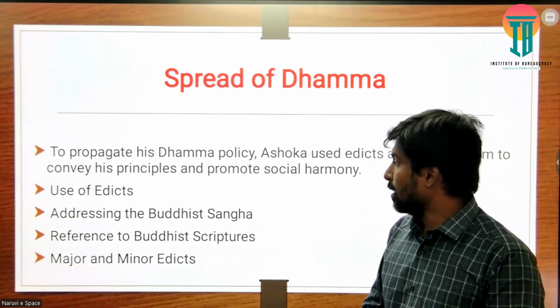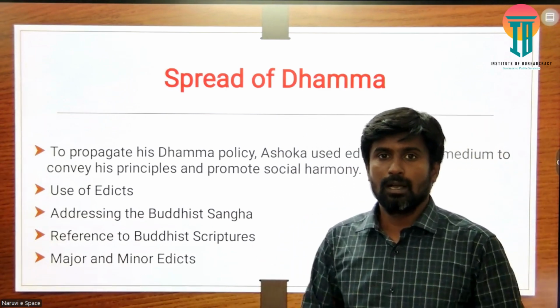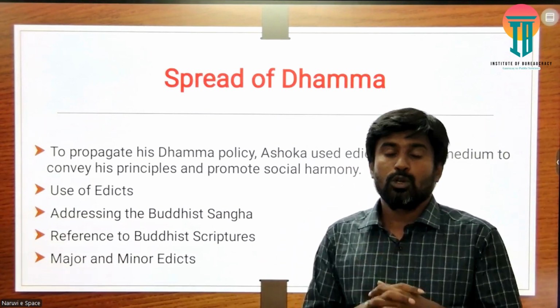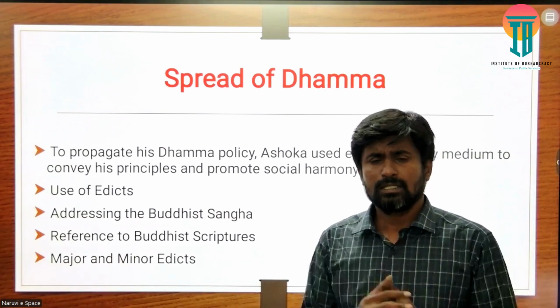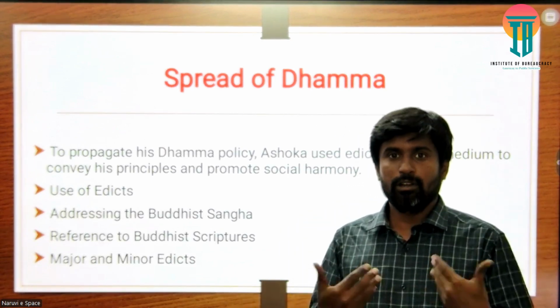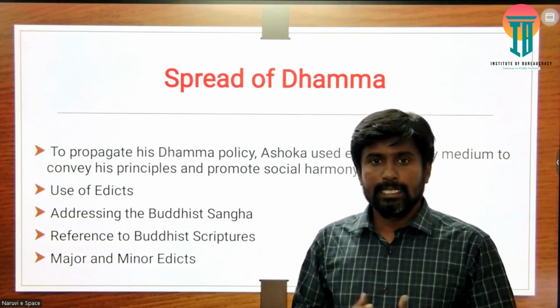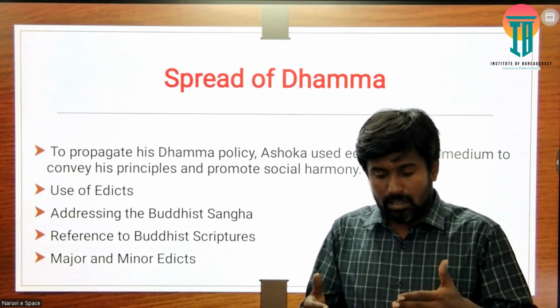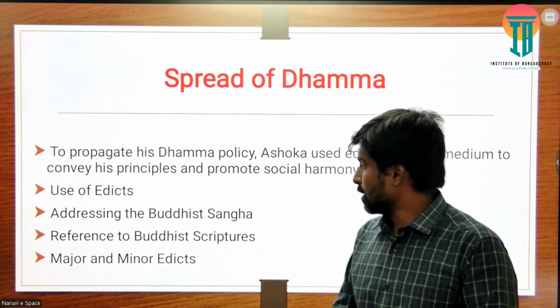And then we can look at the Buddhist Sangha. Through the Buddhist Sangha, through the Buddhist monks, Ashoka propagated this policy of Dhamma. There were even certain people named Dhammayatras. He appointed certain people for propagating the idea of Dhamma, and he made the people realize the speciality of Dhamma.